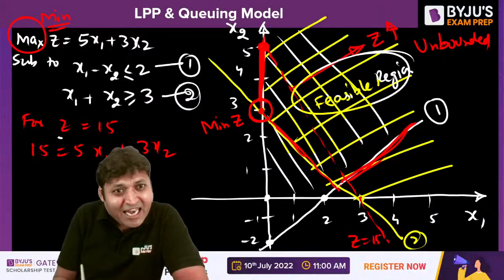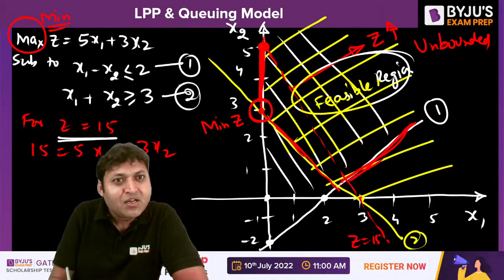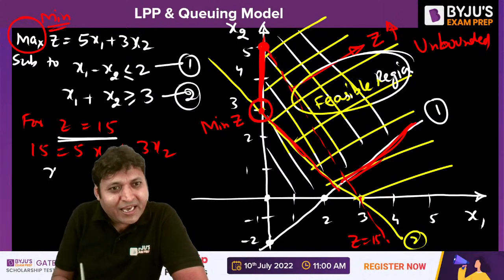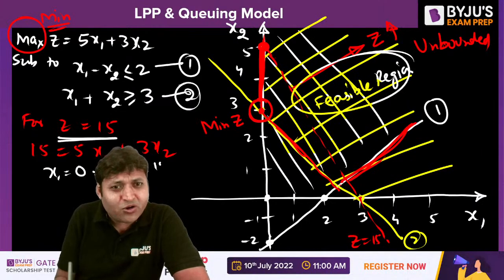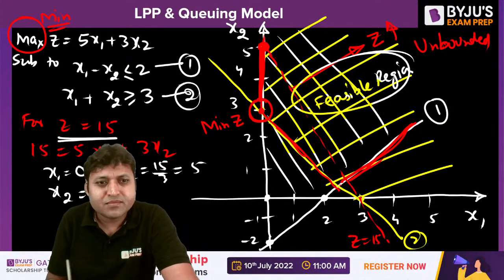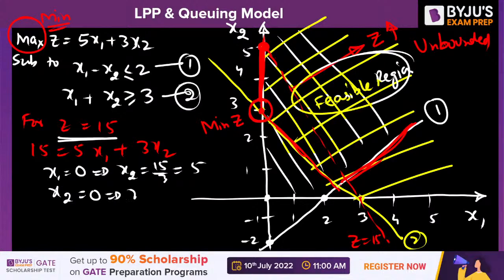Now you can take any value of z. Z is equal to 15 I have taken. So if we put x1 is equal to 0, then x2 will be equal to 15 by 3, that is equal to 5. And if we put x2 is equal to 0, then x1 will be equal to 15 by 5, that is equal to 3. So 0, 5 and 3, 0 will be the equation for the objective function which is having the value 15. This is the objective function.